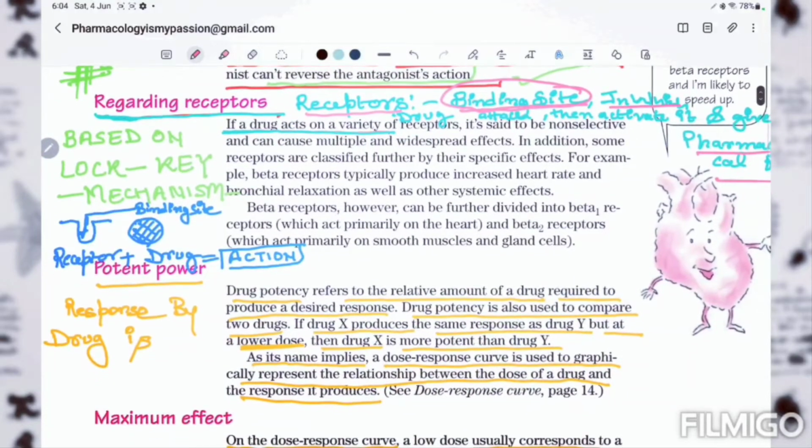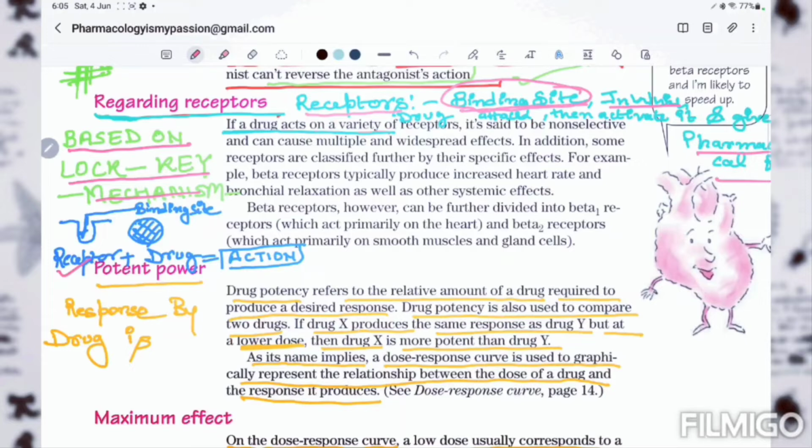And the receptor is based upon the lock and key mechanism. Here, see, this is the receptor, this is a drug. Every drug has its particular receptor, like a particular lock is opened by a particular key, because they fit each other. There is a proper receptor site for each and every drug.